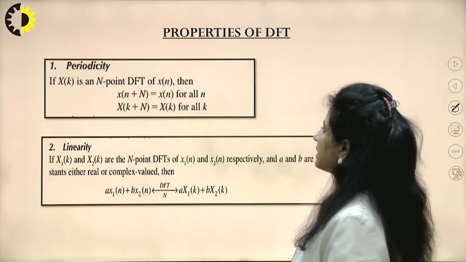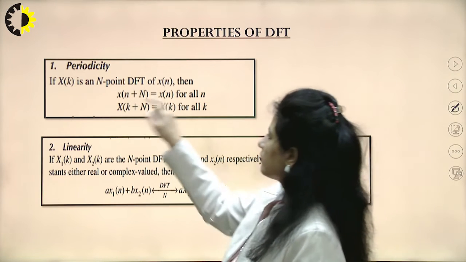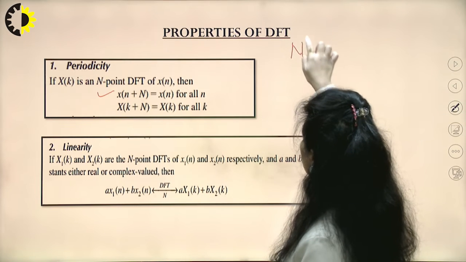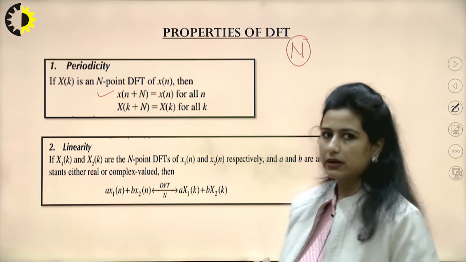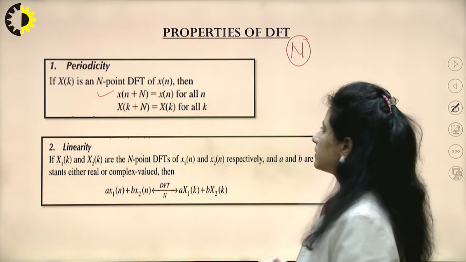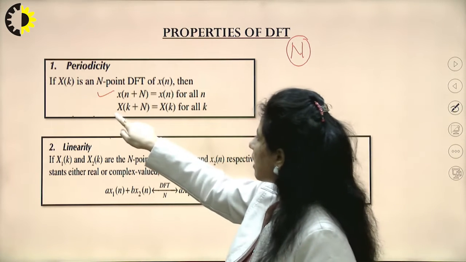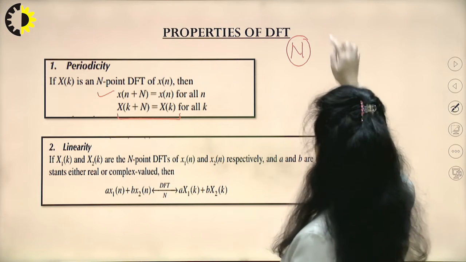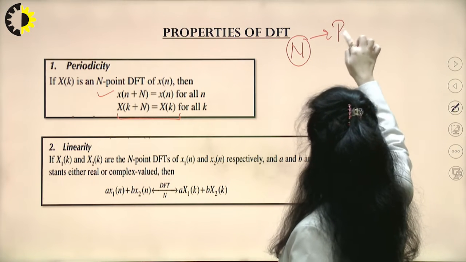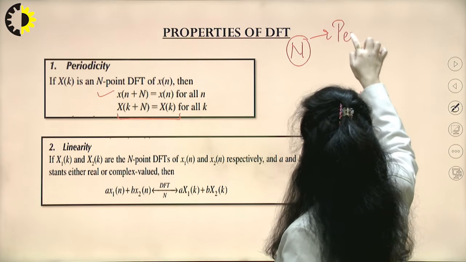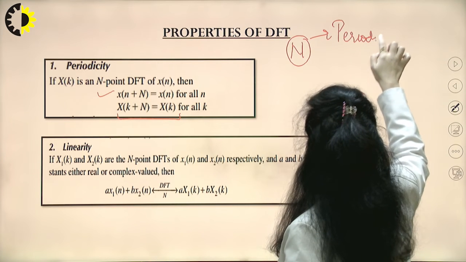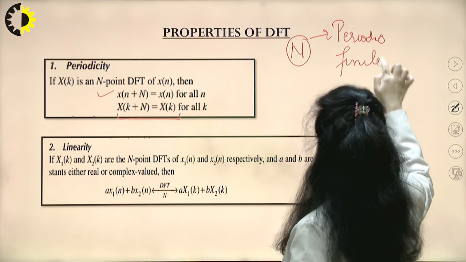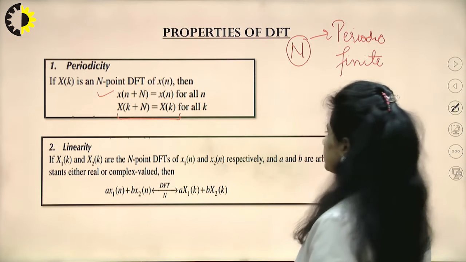The first property is periodicity, that is, if my input signal is periodic with period n, every time we'll talk about this period n, that is the number of samples in the given sequence, then my output sequence would also be periodic. So, another property of the signal that I give into the input of this DFT is periodic. That means it has to be finite as well as periodic.